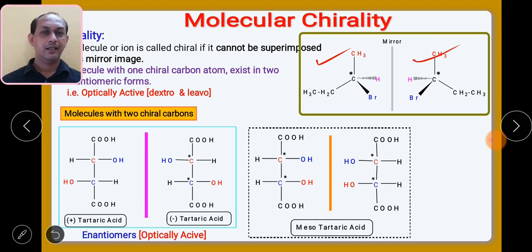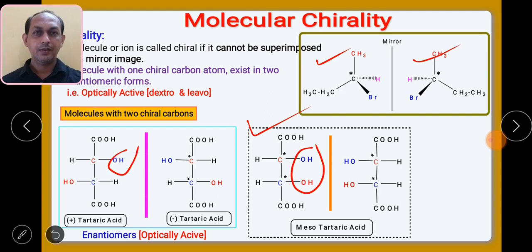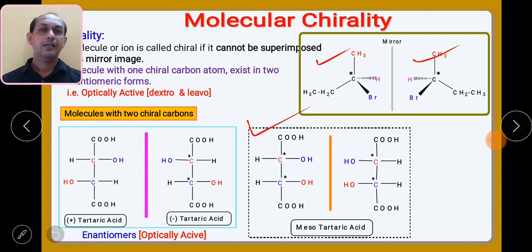Let us see another 2 structures of this. What do you observe in these 2 structures? Here both the OH groups are placed on the right hand side. In the other structure you will find that they are placed in the opposite direction, one on the right hand side and the other on the left hand side. So these 2 structures are again mirror images of one another.